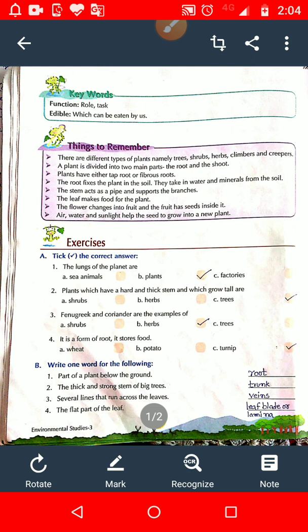The process of germination of a seed is shown in the diagram on page number 21. So what is germination? You write it in, and after that you make the diagram of the germination of a seed.